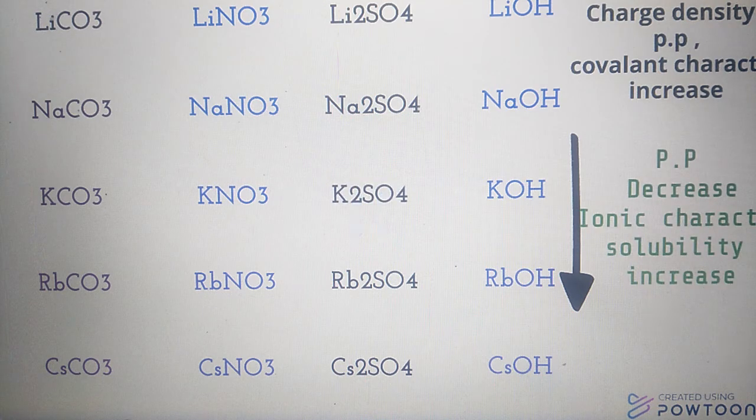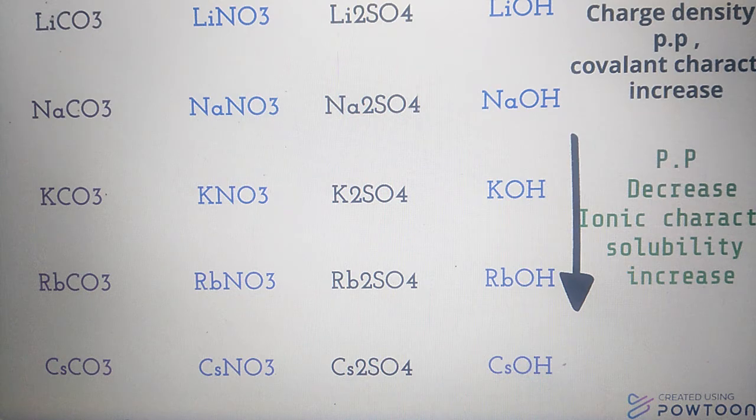Down the group, polarizing power decreases. Why does polarizing power decrease? Polarizing power mainly depends on the size of the metal ion. Down the group, the size of the metal ion increases. That's why the polarizing power of the cation decreases.